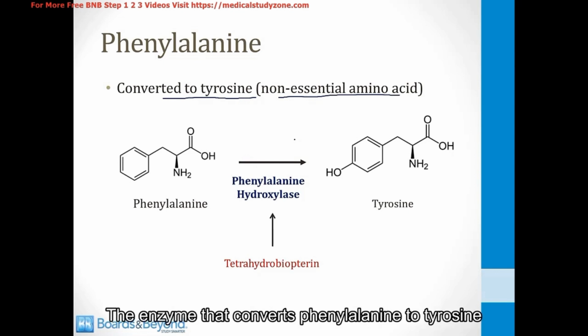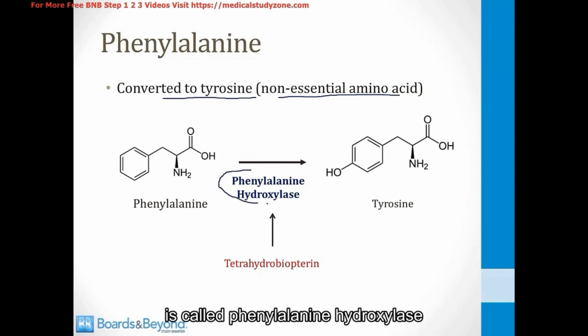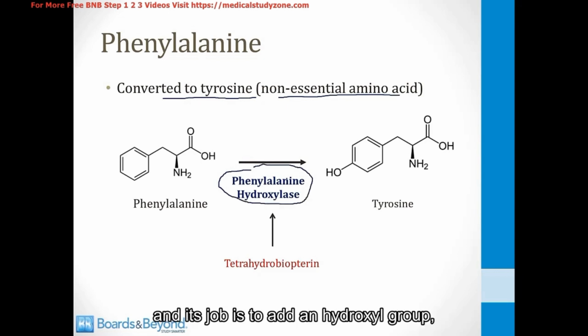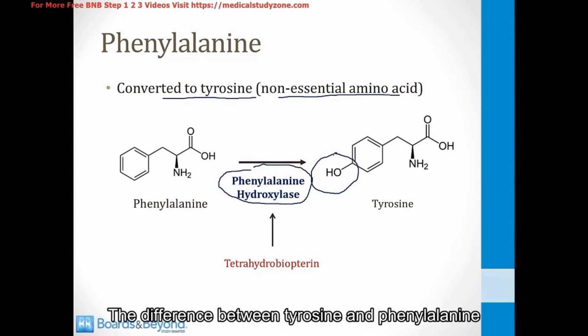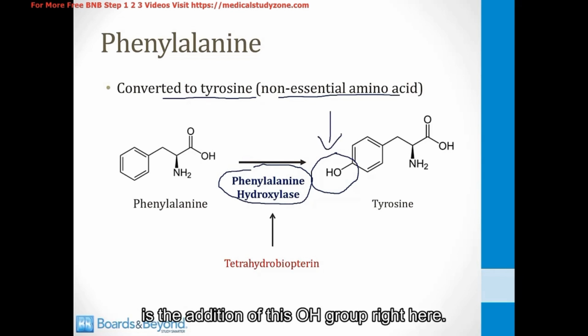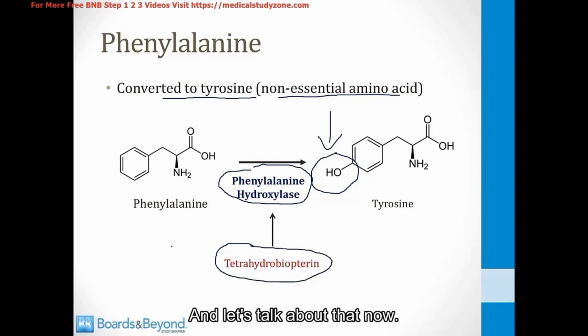The enzyme that converts phenylalanine to tyrosine is called phenylalanine hydroxylase, and its job is to add a hydroxyl group, an OH group, to phenylalanine. The difference between tyrosine and phenylalanine is the addition of this OH group right here. And phenylalanine hydroxylase requires a cofactor called tetrahydrobiopterin, and let's talk about that now.